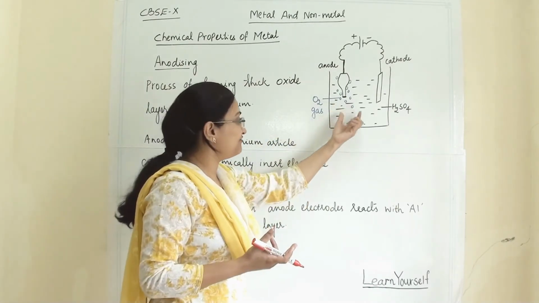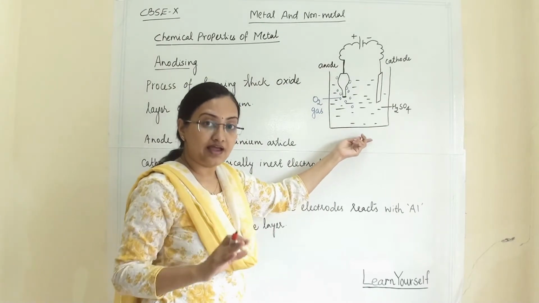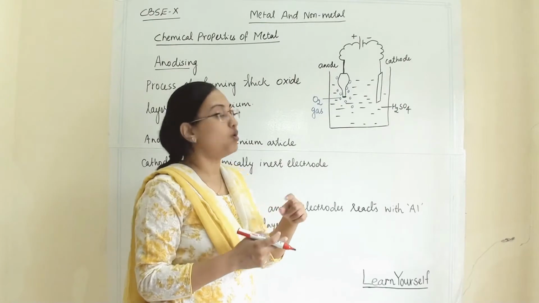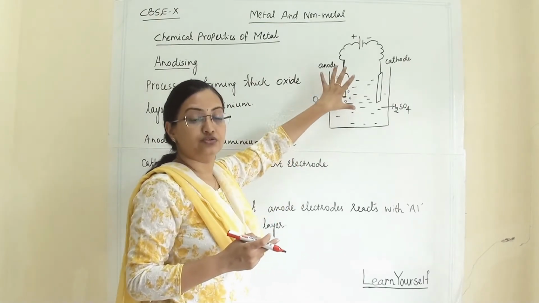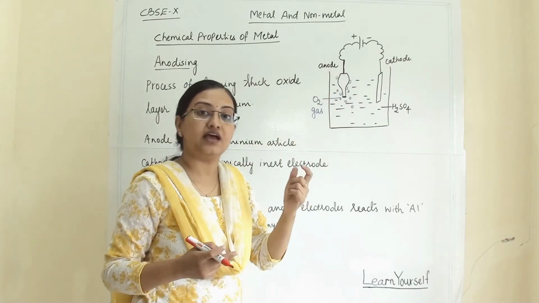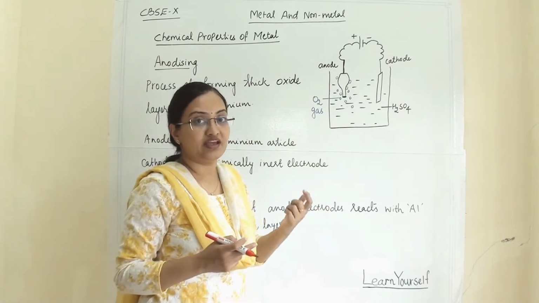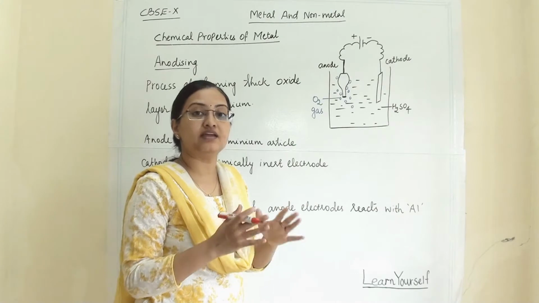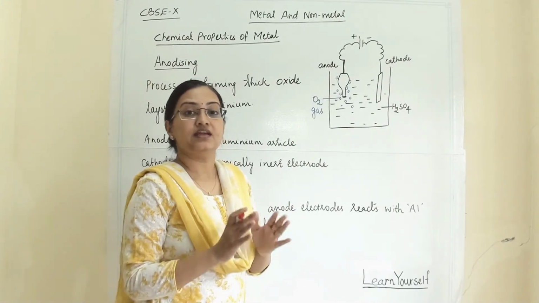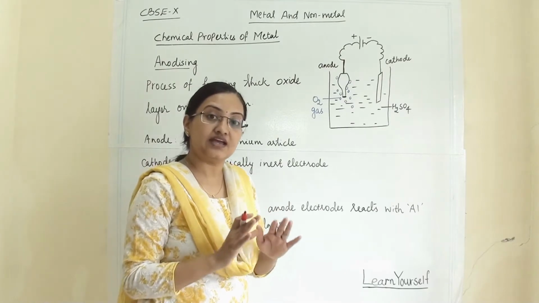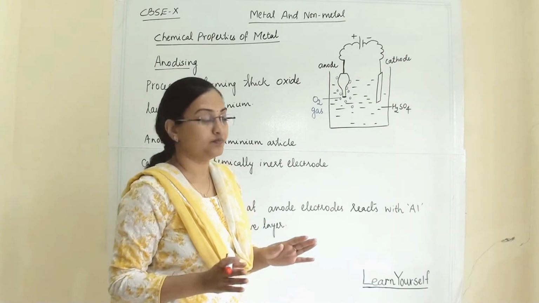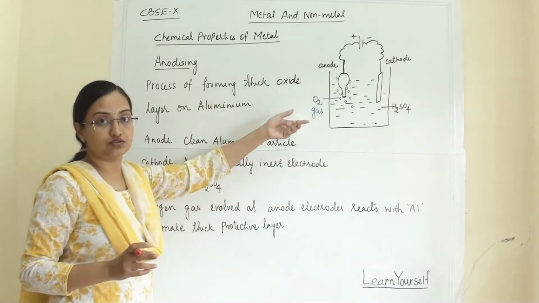After this process ends, it will form a thick protective layer on this article. So this article will be covered with a thick aluminium oxide layer and will be protected from atmospheric oxidation and atmospheric moisture, and its shine will remain as it is for years together. Further, we can paint it also.